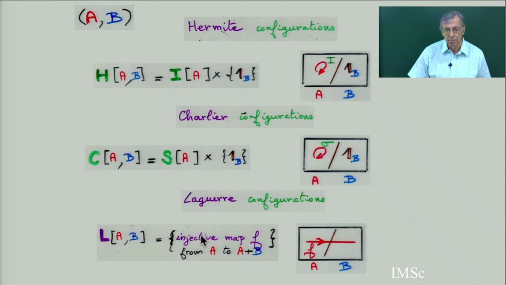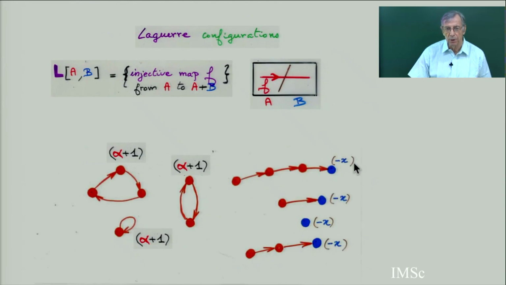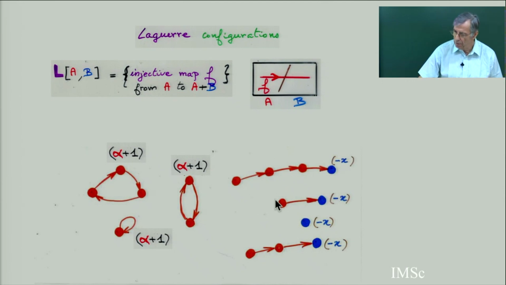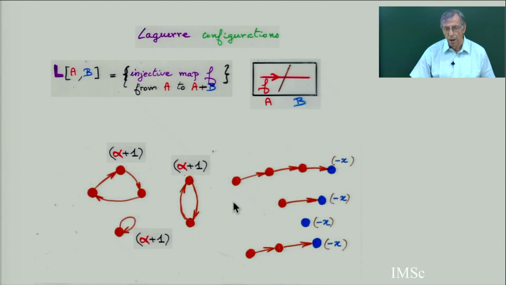And Laguerre, now it's becoming more interesting. Laguerre is an injective map from A to A union B. And so the variable x here is counting the number of cycles, and here it's going to count the chains. So here is a picture for a Laguerre configuration. You can also see this as an injection from E, where E is a union of the red points and blue points, an injection from the set to itself. So if you follow the injection, then you make some chain, and then you are stuck, you are blocked. There is no more image of f, or else you put a cycle.